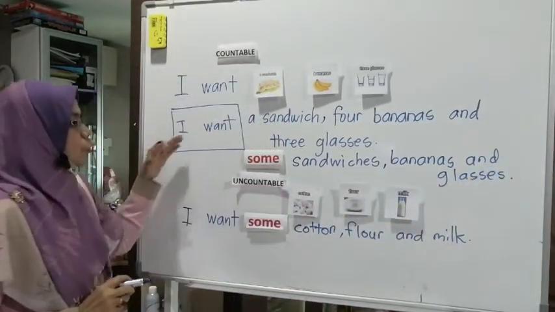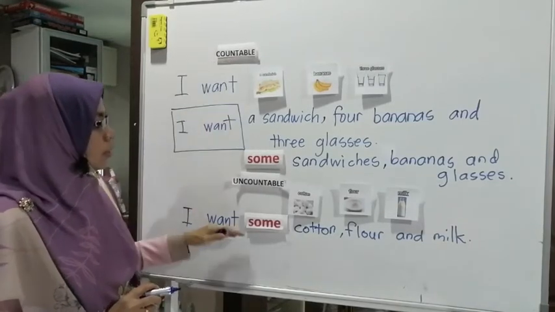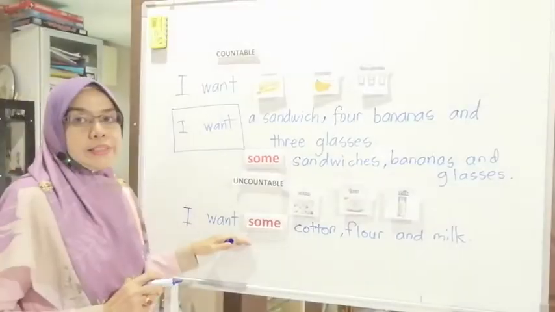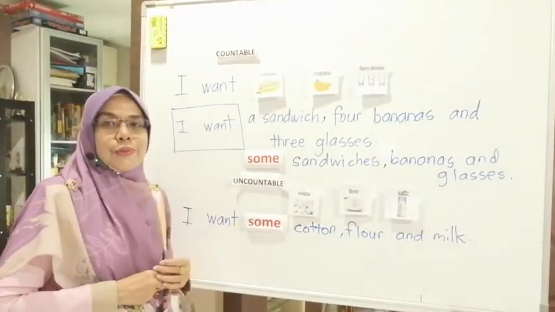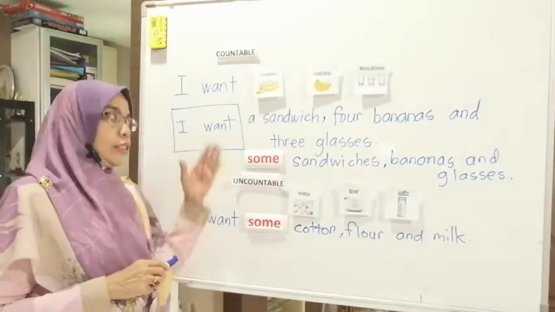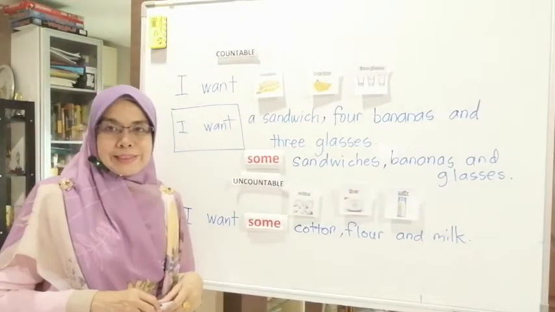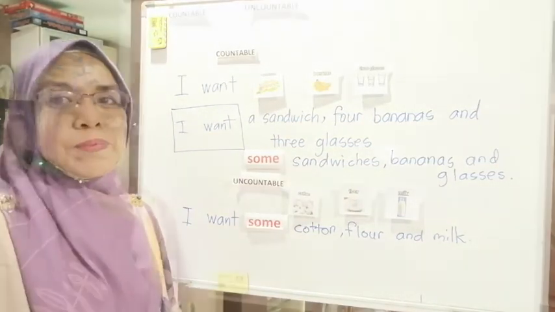Okay, so you can use the word some for the countable and also for the uncountable. Can you see that? Very clear? That is how you use the word some. It is for the countable and also for the uncountable. Okay, let's go with the next part.